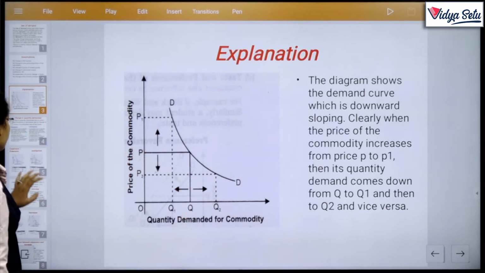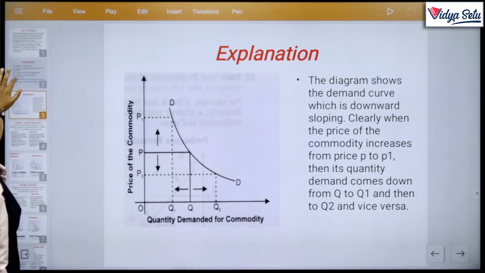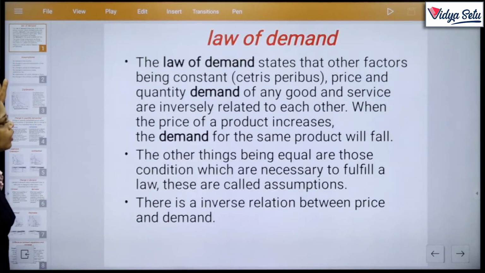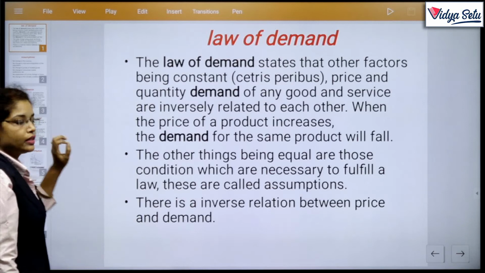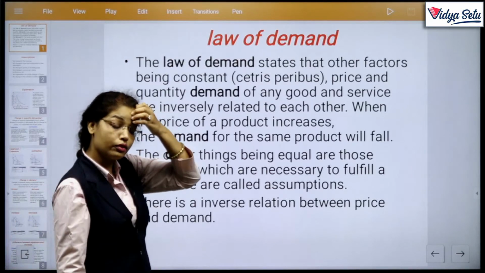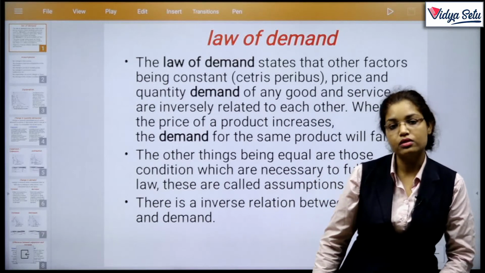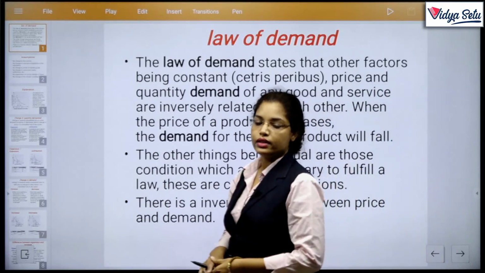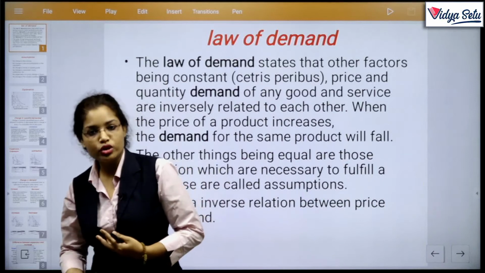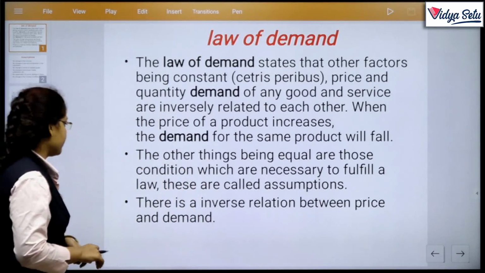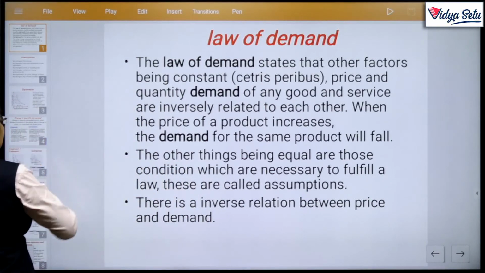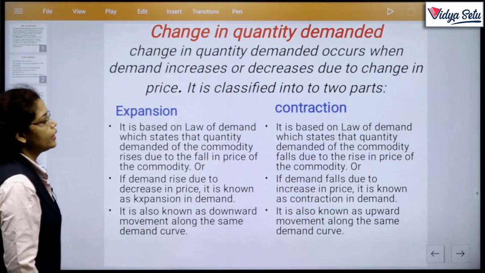Okay, before we move to our next topic, first, the law of demand. The law of demand is about the price and demand relationship, a negative relationship, but there is one thing in it which makes a difference from other factors, that is, when other things remain constant. And what are the other things? Other things are assumptions.